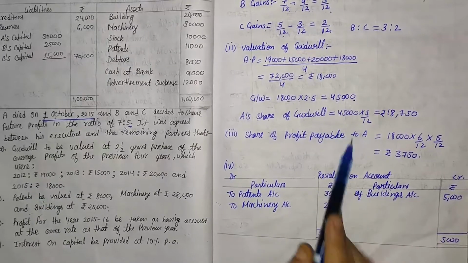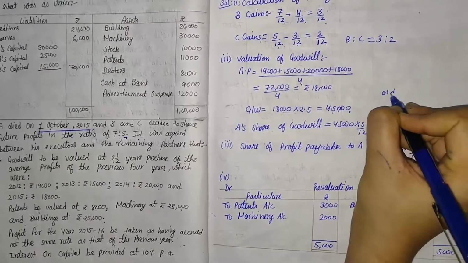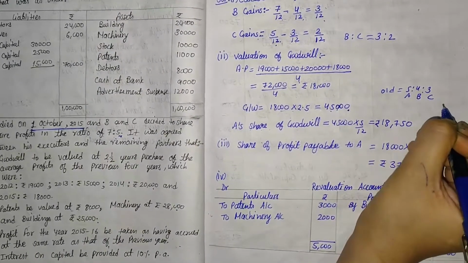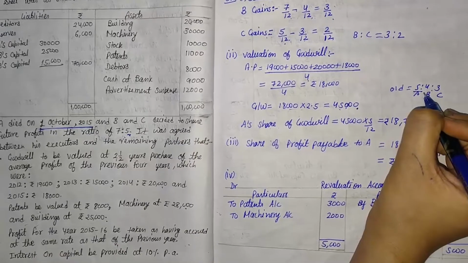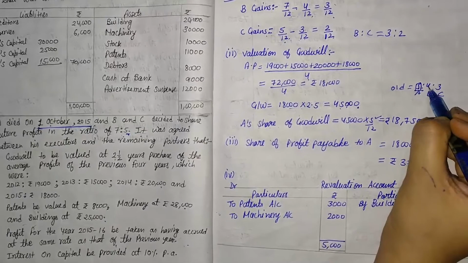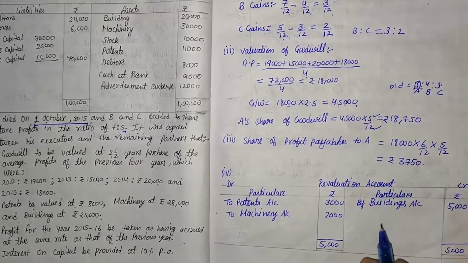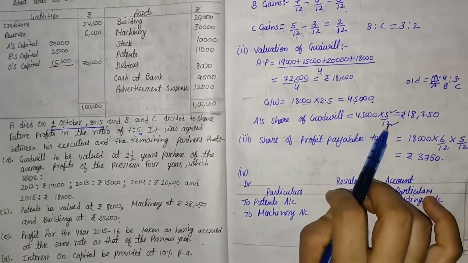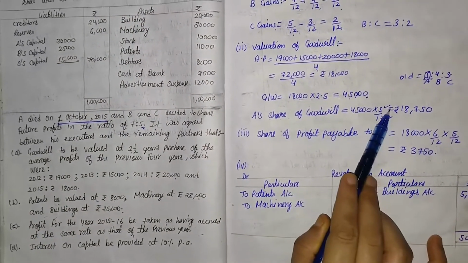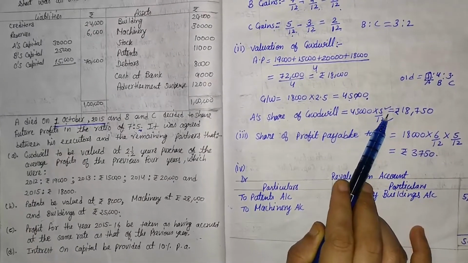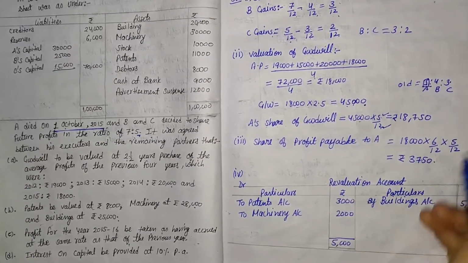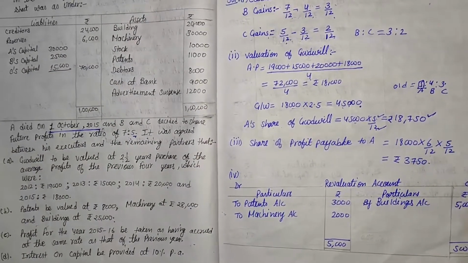In this, A's share: the total old ratio is 5:4:3, that is A's share, B's share and C's share. A is dead, so A's share is 5, and the total of this is 5 plus 4 is 9, 9 plus 3 is 12. So that is 12. I already told you that date is not applied on the goodwill. So here we cannot put a date. We only apply their ratio. So 45,000 multiplied by 5 divided by 12 and we get 18,750.